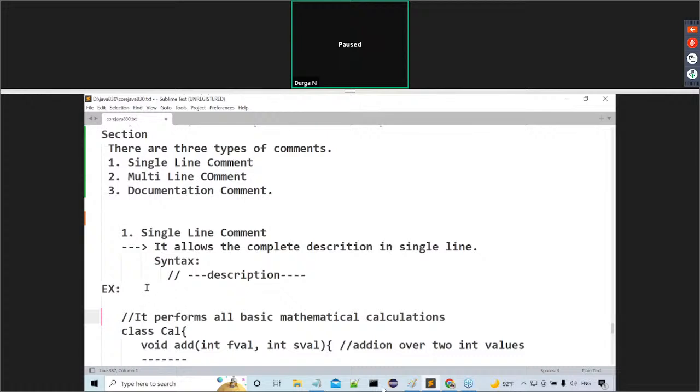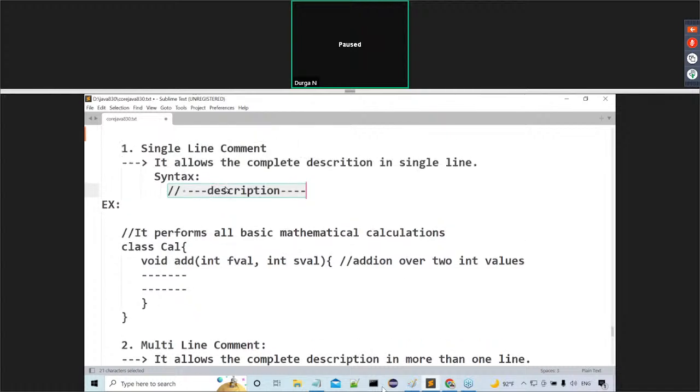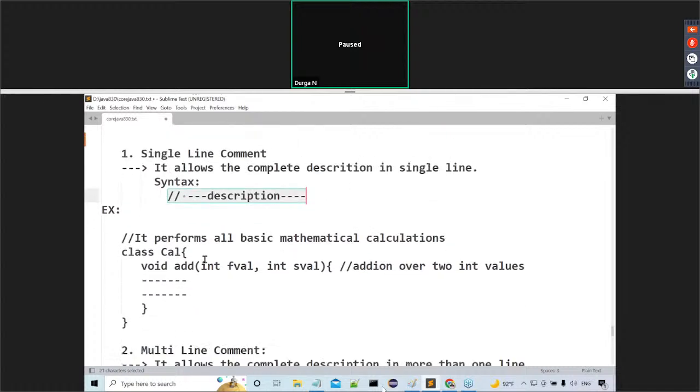What is the syntax for the single line comment? Two forward slashes, then what next? No, description. Two forward slashes, then description. That is a single line comment. Next one is what? After completion of this, what is next? Multi-line comment. But before that, I gave one example for single line comment.